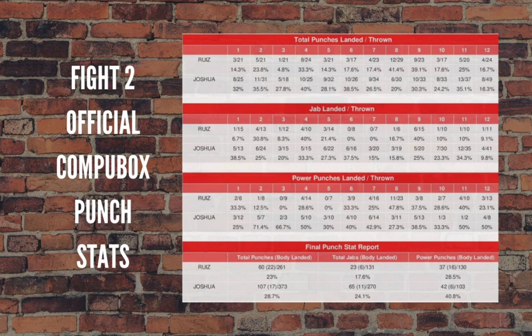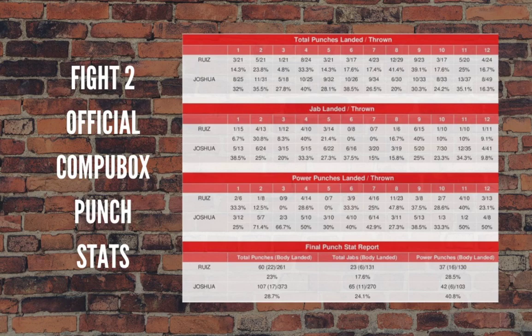Now punches landed. This is when you start to see the difference and why AJ won the last fight between the two. Ruiz landed 30 of the 95 he threw. AJ landed 52 of the 119.